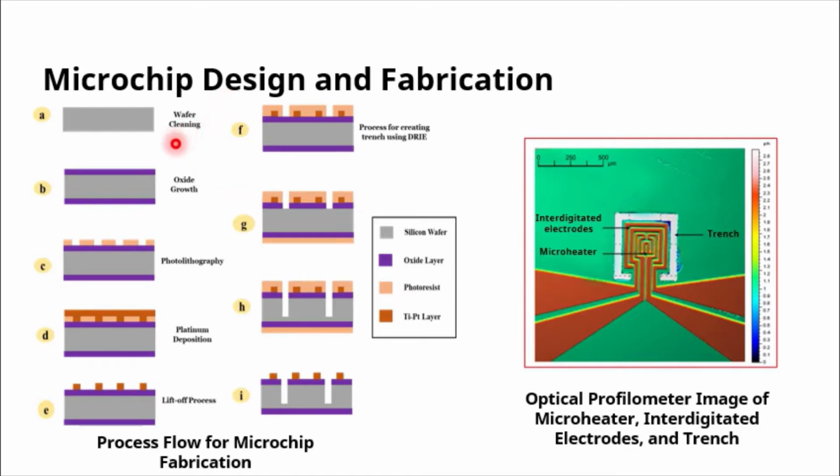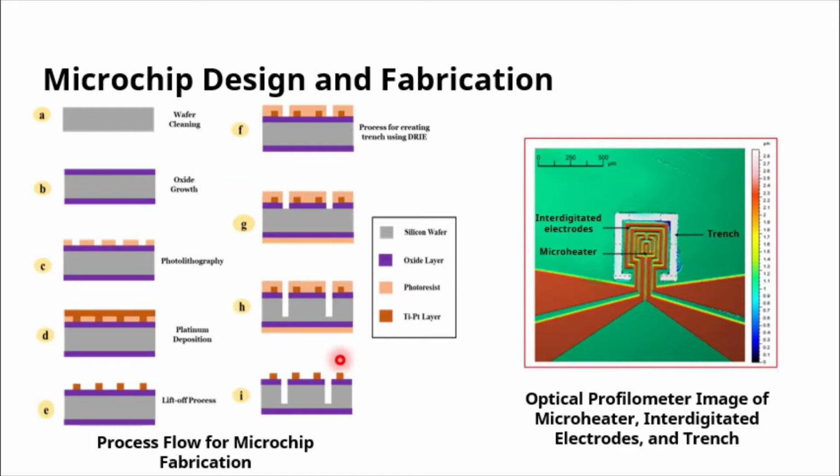The microchips are fabricated on a 4-inch silicon wafer. The wafer is first oxidized using thermal oxidation. After this, a layer of titanium and platinum deposited using E-beam, or electron beam, evaporation is patterned using the lift-off process. After this, another mask is used to create a thermal isolation trench around the microheater using the deep reactive ion etching process. Thus, the microfabrication process flow for the microchip design is a 2-mask process.